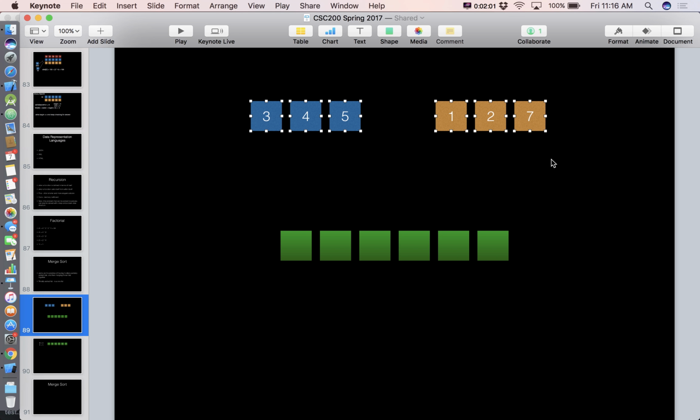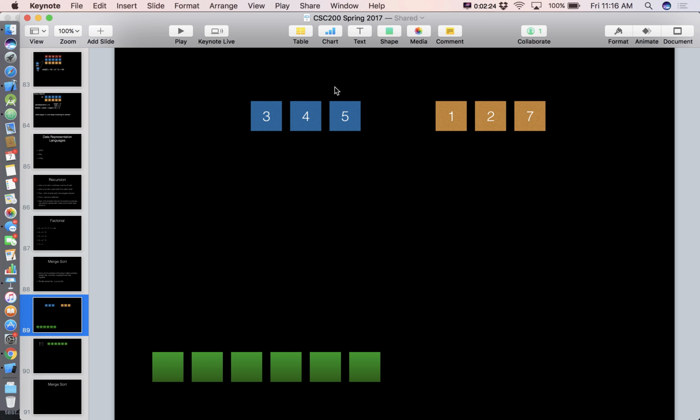Now, in Python, our arrays are called lists, and they actually grow. We don't set the size to start with. So this will start off as an empty list, correct? We'll just have a nice little placeholder to hold our answer. And as we add stuff, we will add things onto the list. So we'll drag this down here and use it as a placeholder. We're going to start off with the empty list. There's nothing in there yet.